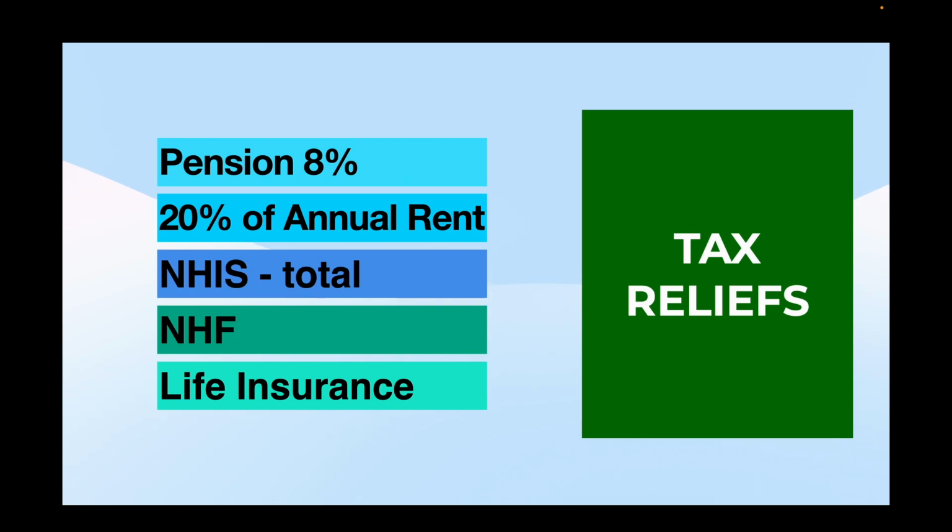That means if your rent is beyond 2.5 million, you cannot go beyond 500,000 naira relief or deduction as part of the relief that you get from your rent. The next is NHIS, and after that we have the National Housing Fund, and then life insurance premium if you pay life insurance premium. Now let's go into a typical example of what this looks like.